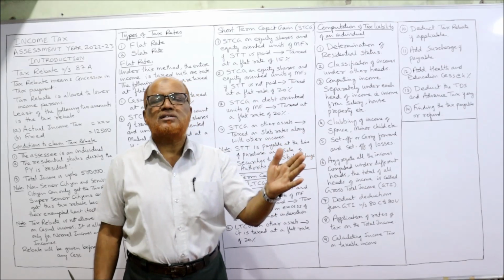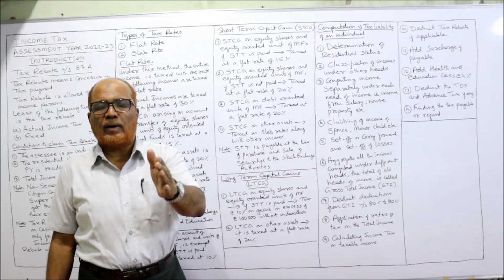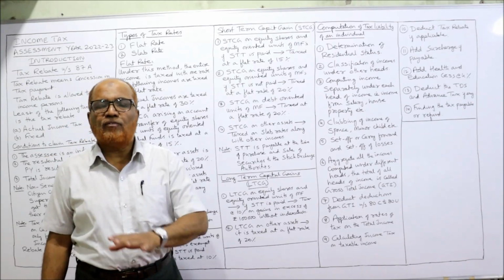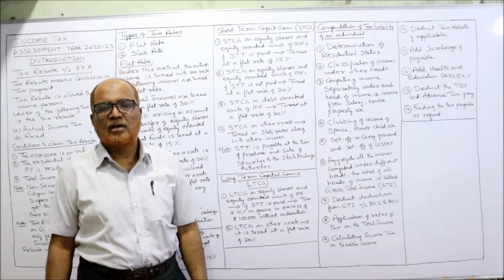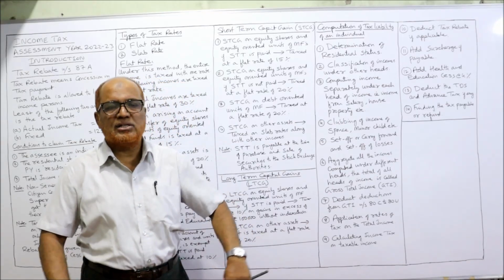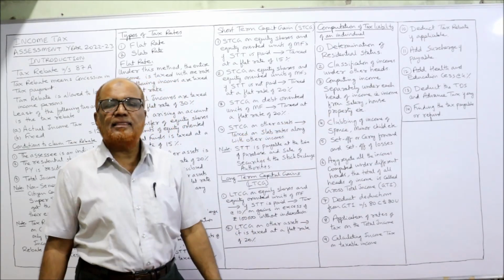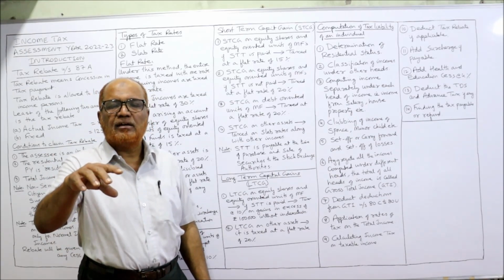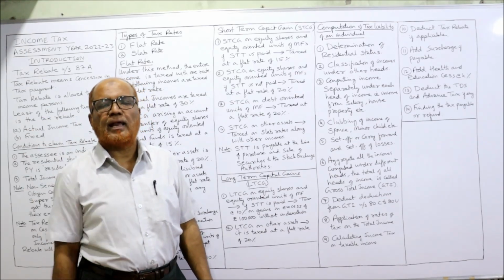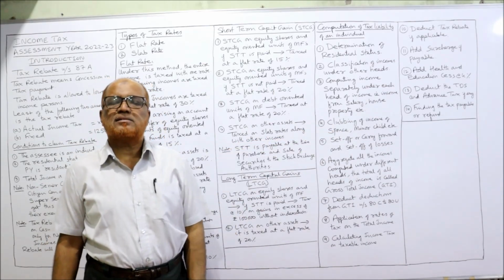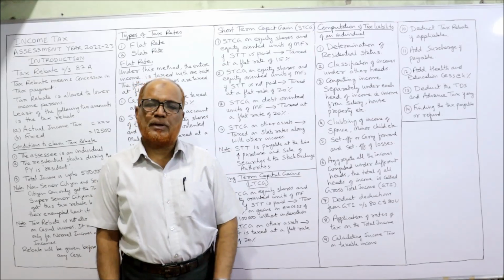Different rates of surcharge are there: from 50 lakh to 1 crore, 1 crore to 2 crore, 2 crore to 5 crore, and over 5 crore. So four different rates of surcharge are there. If the income is below 50 lakh, no surcharge is applicable. Then add health and education cess. After adding surcharge, if any, on that total you have to calculate health and education cess at the rate of 4%.